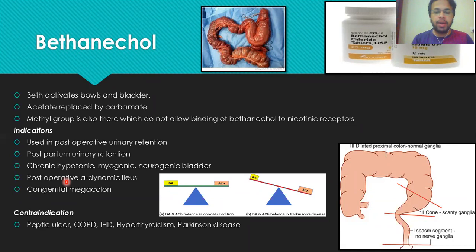And we call that condition megacolon. So in that patient, what is the ideal thing to do? It's better that we give anything which stimulates and contracts these intestines, so that the food can travel in these intestines and we get rid of the megacolon. So Bethanechol is used in those patients who are suffering from megacolon.